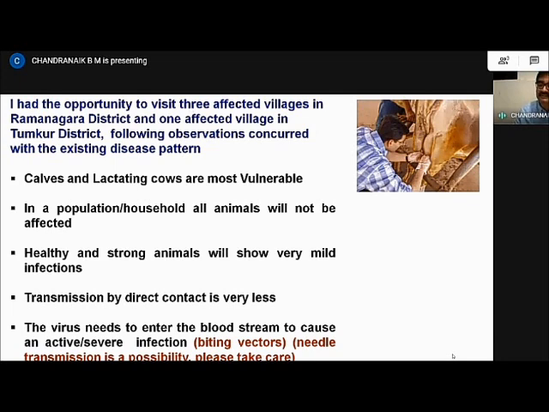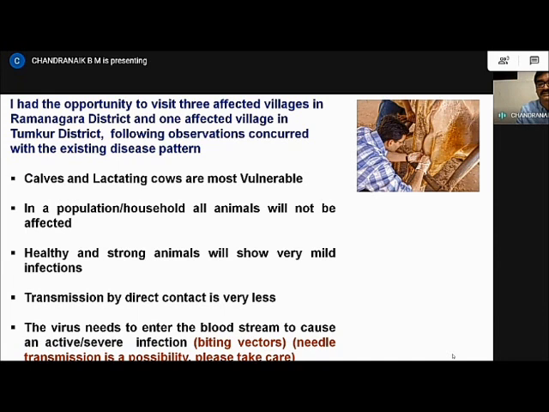it's very less. In the sense that an animal which is showing severe symptoms may not directly transmit the disease to a healthy animal beside it, and that's what we have seen, and also that has been explained in the previous literature as well. So it appears that the virus needs to enter the bloodstream of an animal to cause an active infection. So that's why the biting flies like the mosquitoes, the Stomoxys calcitrans flies, and also the ticks, which actually inject the skin and enter into the blood.